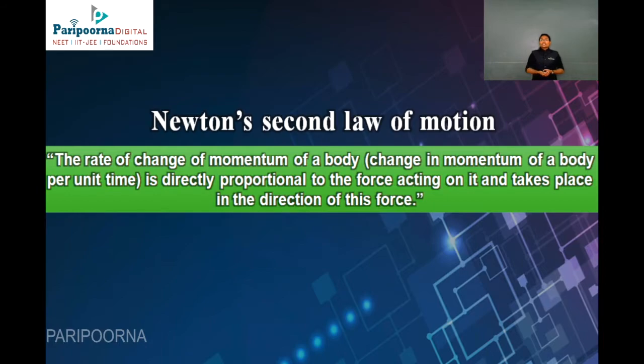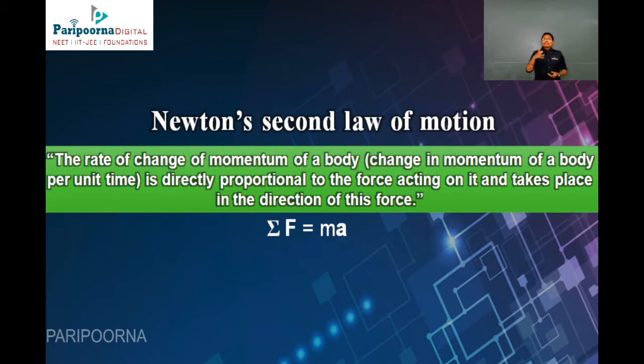Now the second law of motion. The rate of change of momentum of a body, that is the change in the momentum of a body per unit time, is directly proportional to the force acting on it and takes place in the direction of the force. We can represent this second law of motion as sigma F equals ma, that is, the summation of forces F is equal to ma.